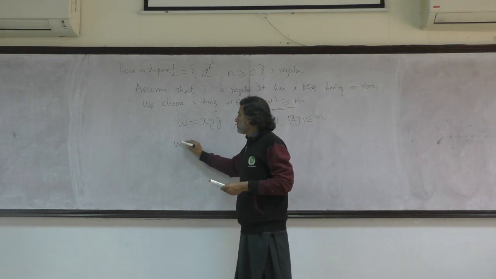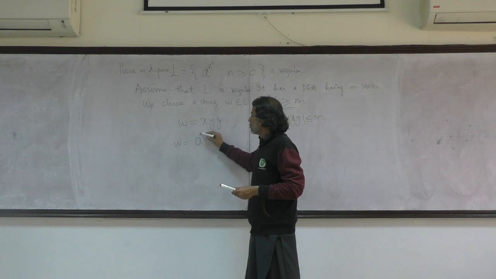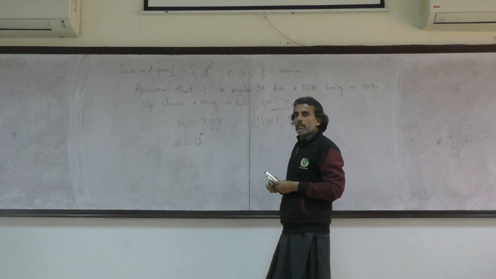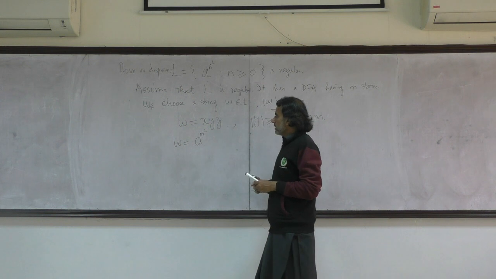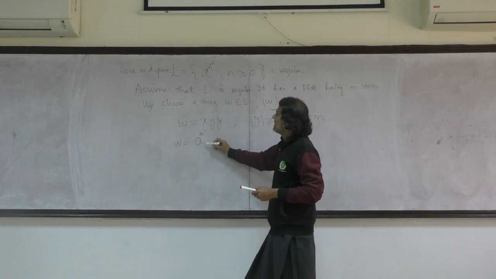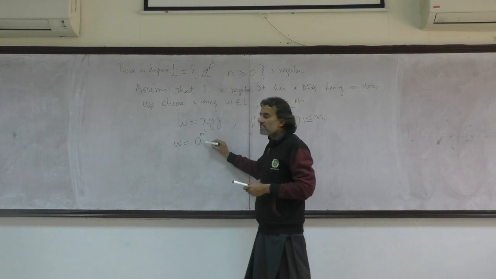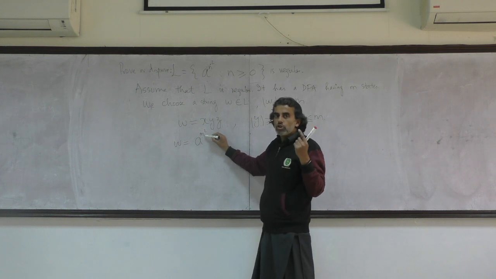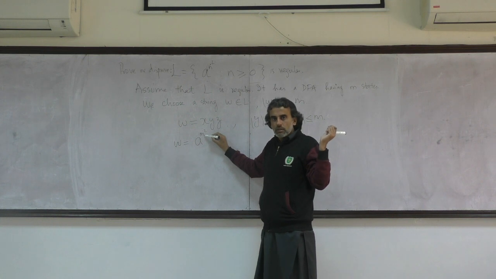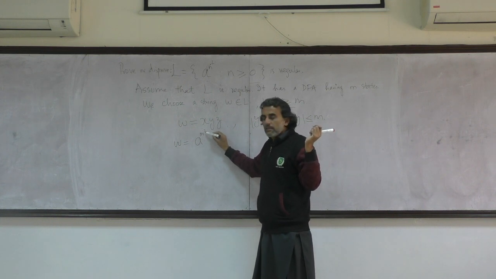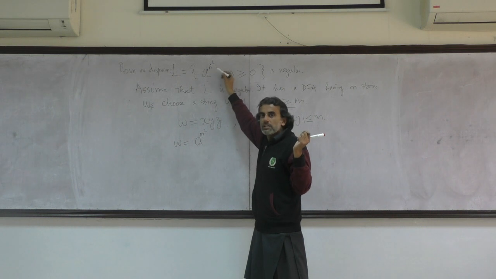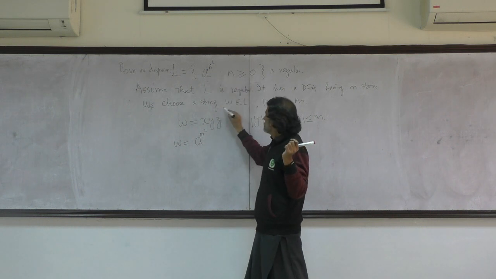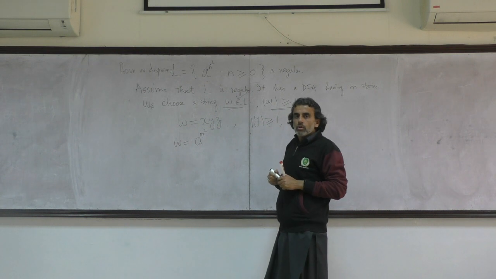What should be the exact W which we choose? We choose a^(m²). What does this mean? Does this belong to the language? Yes, this belongs to the language. Why does it belong to the language? Because the number of a's is the square of m. What is m? m is guaranteed to be an integer. Why is it an integer? Because it is the number of states. And if it's the square of an integer, then it does belong to the language, because that's how my language is being defined. So the first condition is being adhered to.